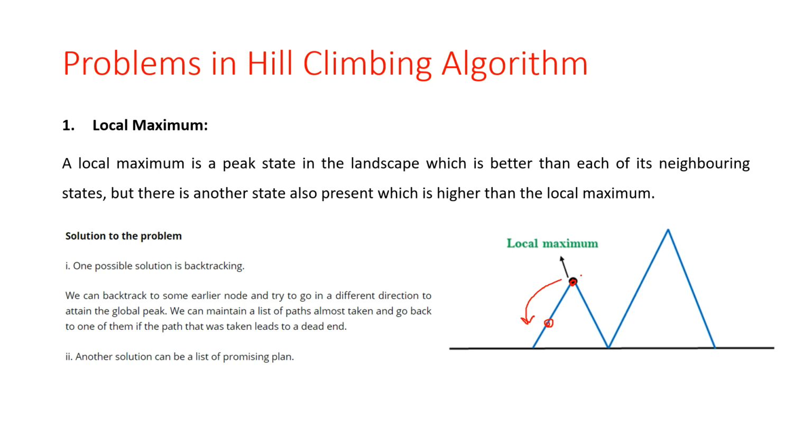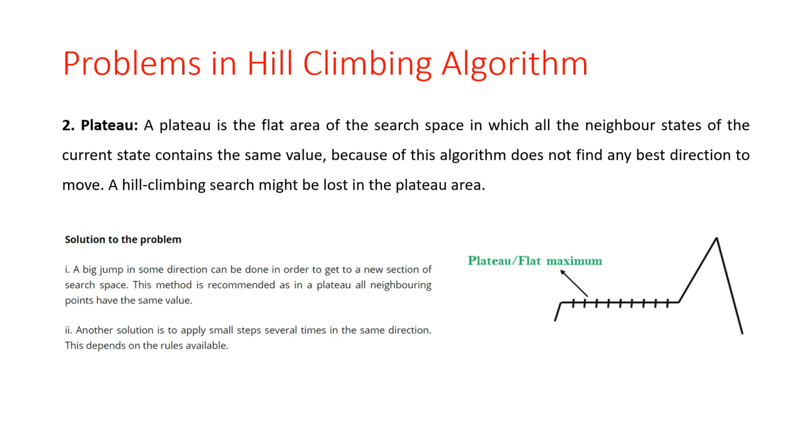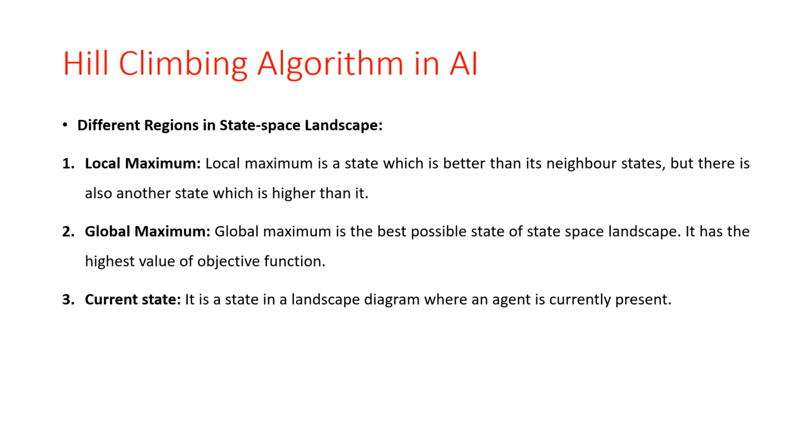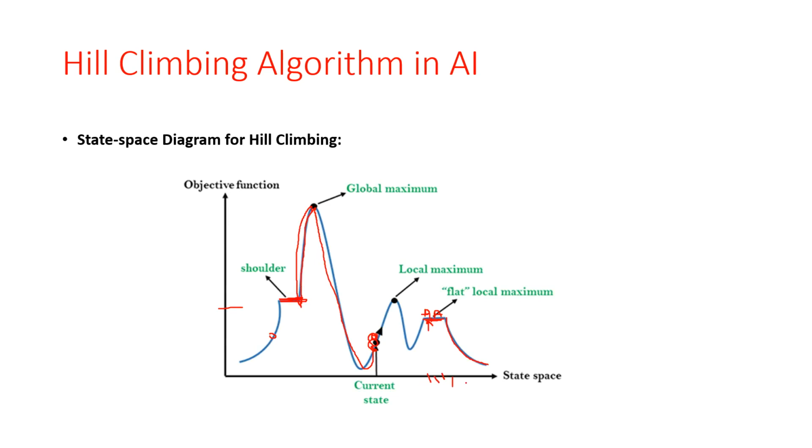Okay, the second problem in hill climbing is the plateau. A plateau is the flat area of a search space in which all the neighbor states of the current state contain the same value. As I said in this diagram, the state space is